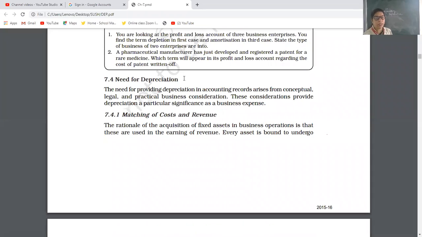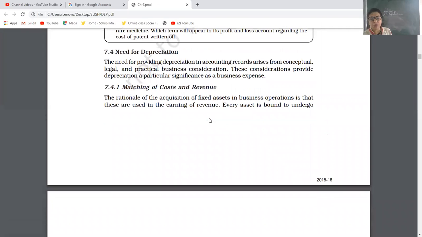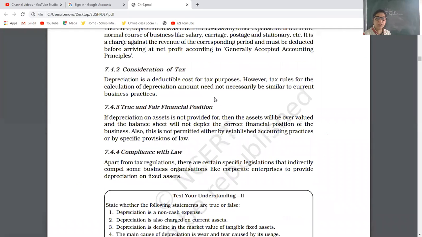See why we calculate depreciation. Need for depreciation. First is matching of cost and revenue. Depreciation is an expense of the business, and routine expenses are part of the business. So if we want to find out the actual revenue, we have to calculate depreciation. Then consideration of tax. Please be careful. Depreciation is a deductible cost for tax purposes. Whenever we calculate tax, we have the power to deduct that depreciation.